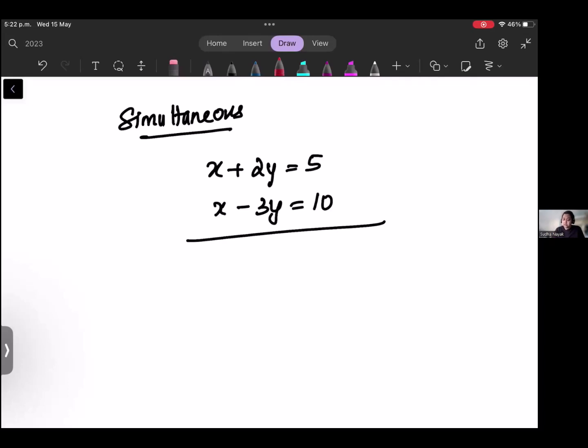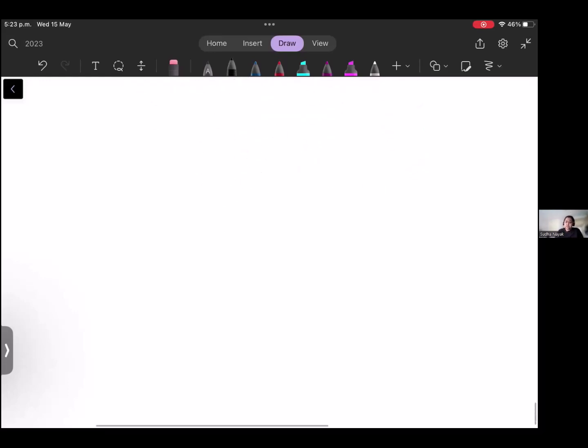So in this case, you can maybe multiply by -1 and this will become minus x plus 3y and minus 10, and then you can add and then you can complete it. Okay, sometimes the equations will come like this: x is equal to 2y plus 10, y minus 5 is equal to x. Okay, if they give you questions like this, then we have to rearrange it before solving.